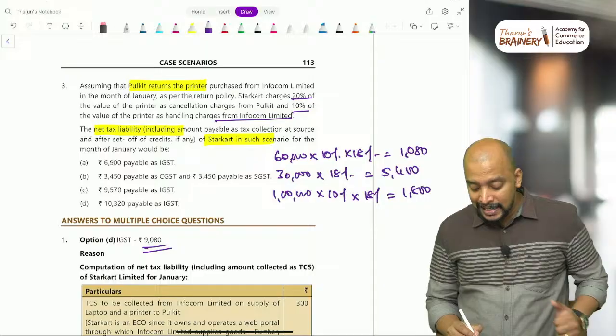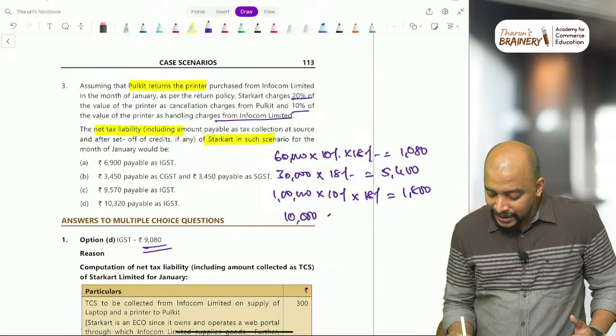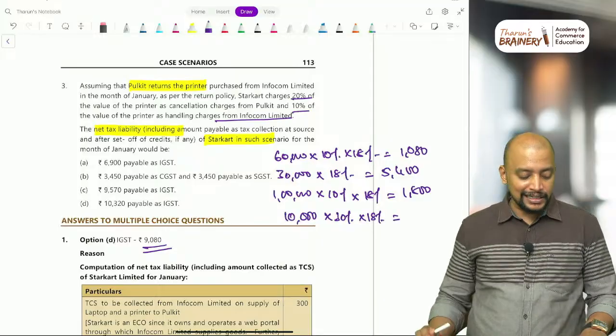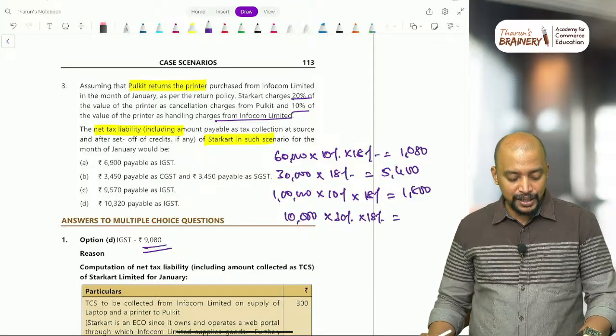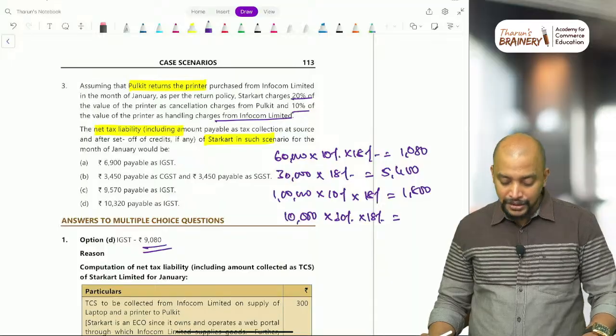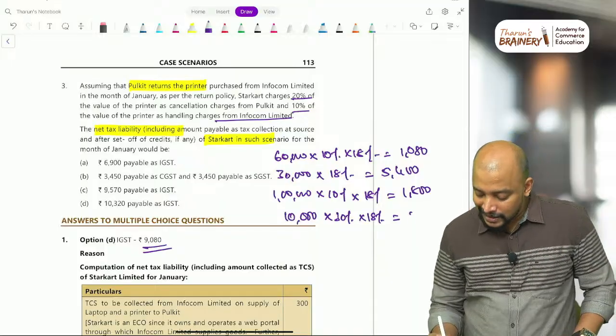Now the extra 10,000 rupees they get, on that 30% they will be getting, and on that 18% they need to pay, that is 20 and 10. So 10,000 rupees into 30% into 18%, that is 540.